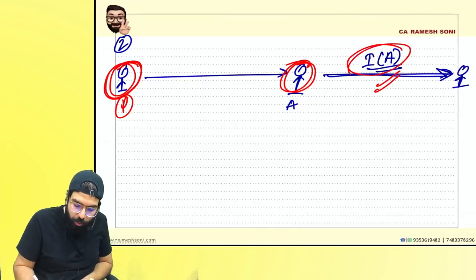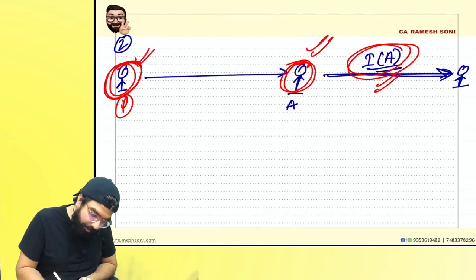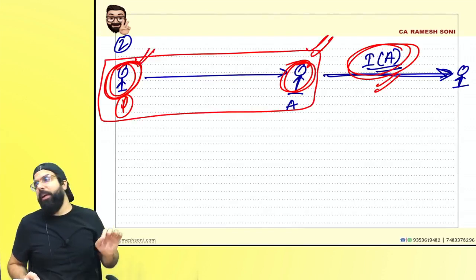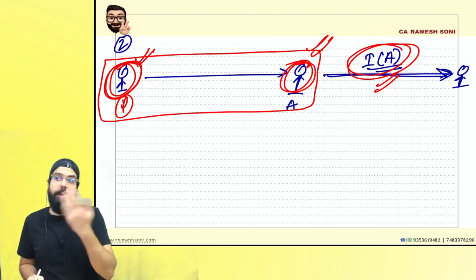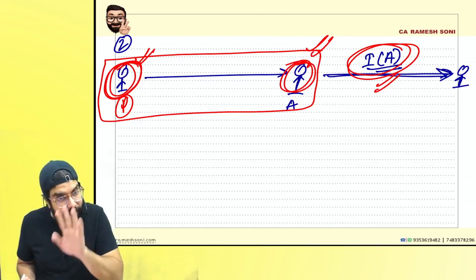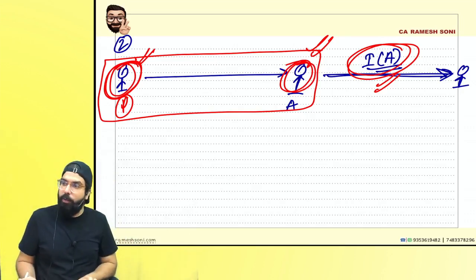So on these goods, who will be liable? The agent will be liable. If the agent could not pay, then the principal will be made liable. So both are jointly and severally liable. If the agent pays, very good. If the agent could not pay, the principal has to pay. If both can't pay, both together have to pay. But they are both liable jointly or severally. Can I go ahead, everyone?